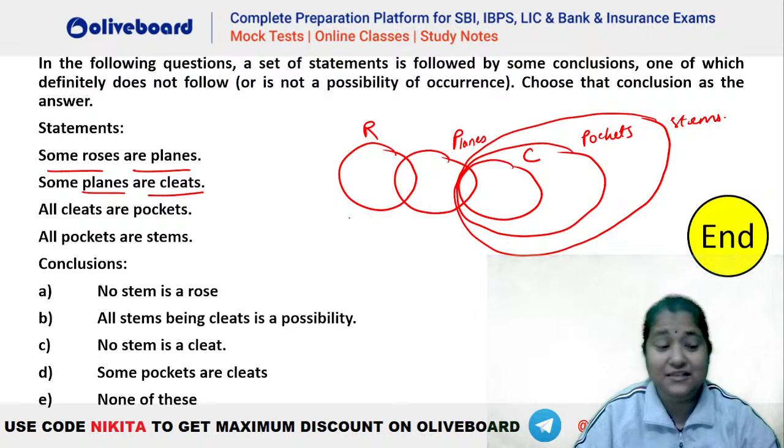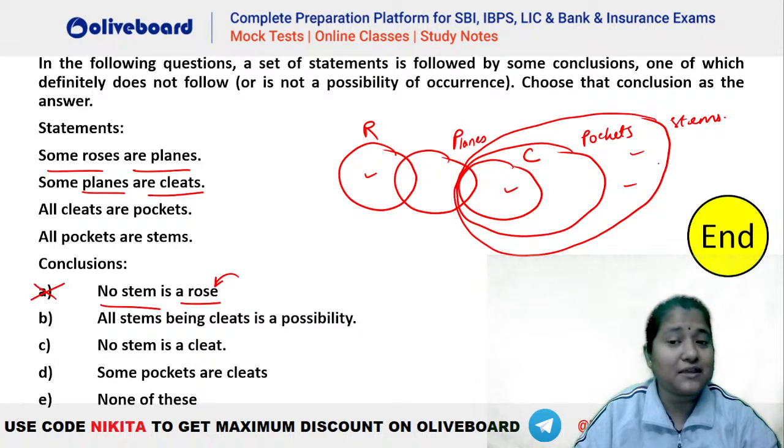Okay. E and C. Okay, we'll check whether it is E or C. Now, no stem is a rose. That's a possibility. You can see that stem and rose are independent of each other. So, this is a possibility. Hence, this is not the right one. This is a possibility. That is why not definitely false. All stems being cleat is a possibility. Absolutely. That is true here. Why? Because stem does not have a negative information here with cleat, isn't it? There is nothing negative between them. So yes, they can overlap with each other. So this is also a possibility, hence not the right answer.